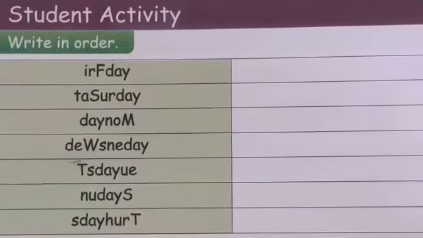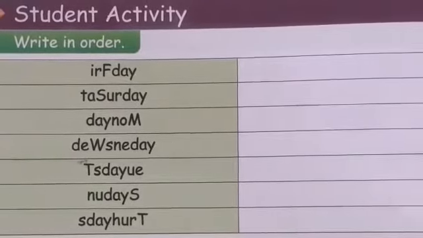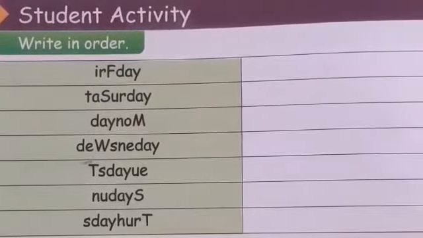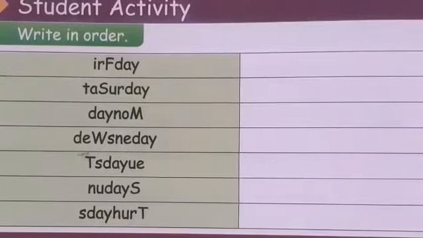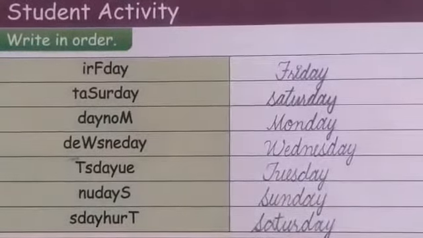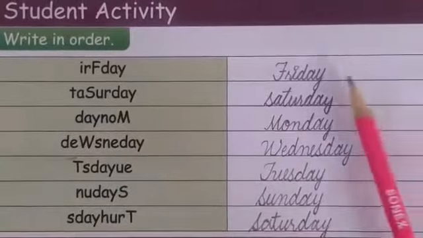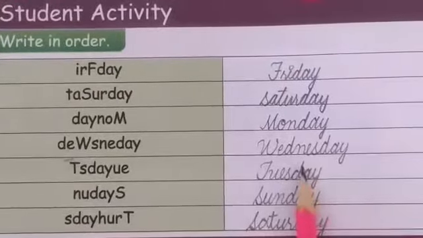Now let me show you how you are going to do this. You can pause the video and write your answer, and after that you can match these answers. Now let me show you the answers. Okay students, you are going to write your answer neatly like this. Write the first letter capital, and your writing should be really neat and clean.